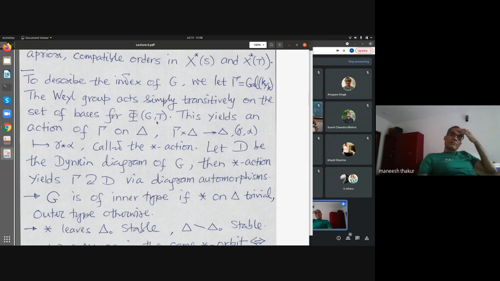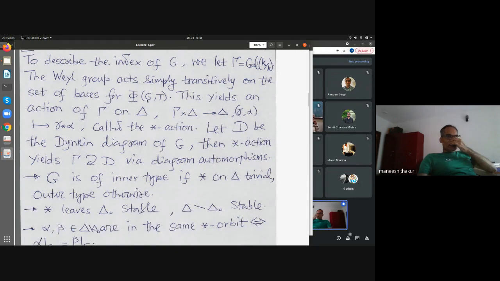Equivalently, you can look at the set of all Borel subgroups containing T. On that set, this Weyl group acts simply transitively. Simply transitively means no non-trivial element will fix anything in the set, and it's a transitive action.